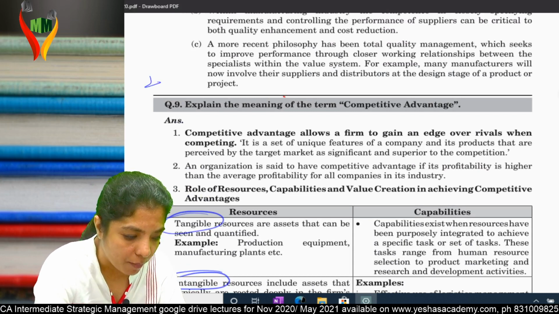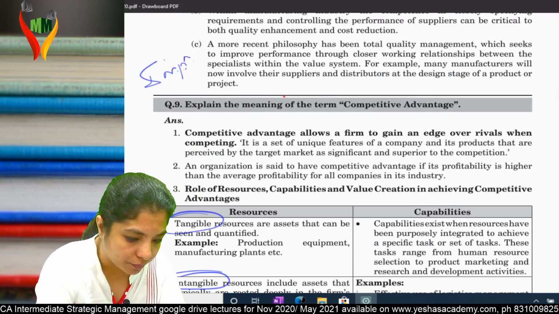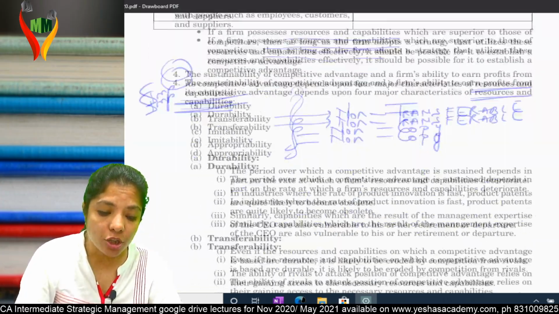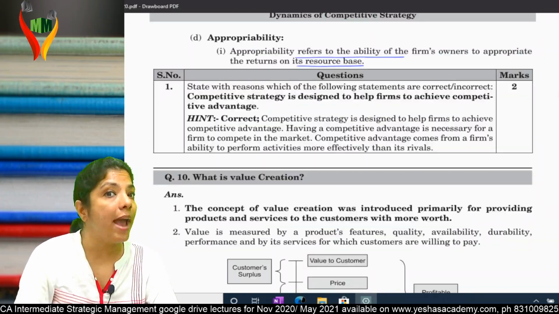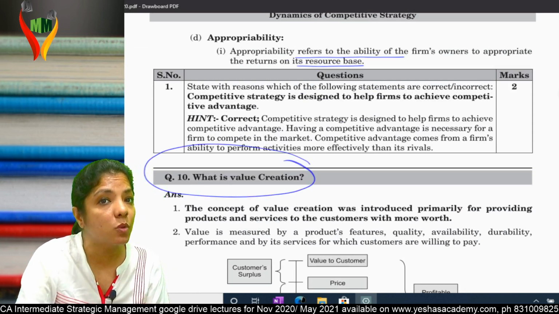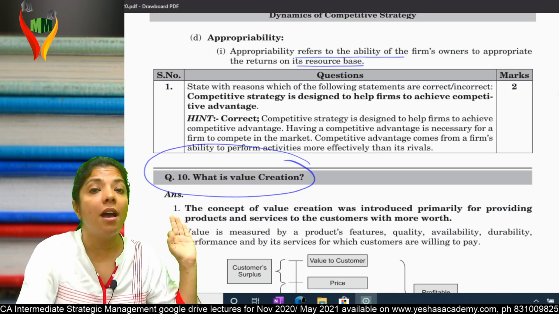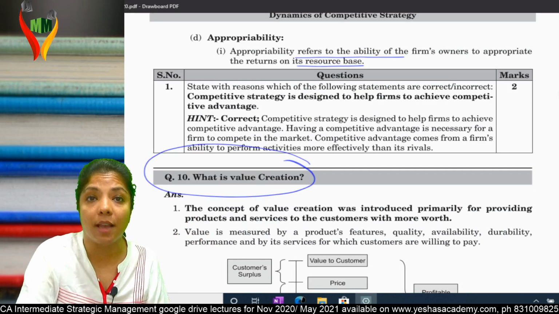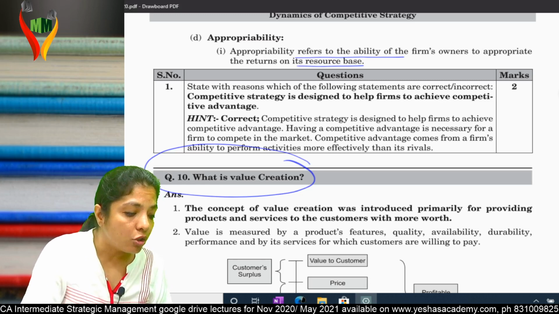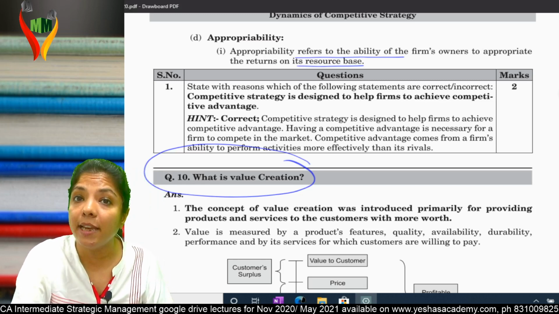Important question from the exam point of view. Am I clear? Next one. Question number 10. Why is question number 10 important? Because it is a new syllabus question and it has not been asked till date in your exam.